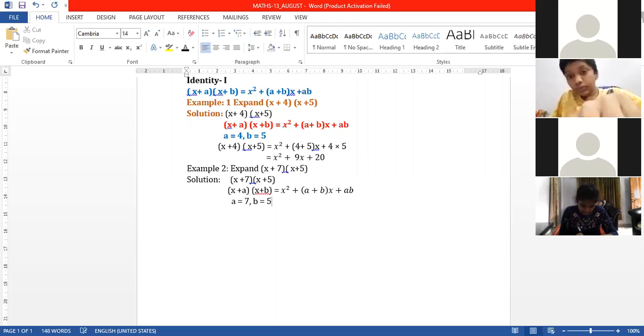Now we want to substitute this value in the given identity. Start substituting the value, everyone.